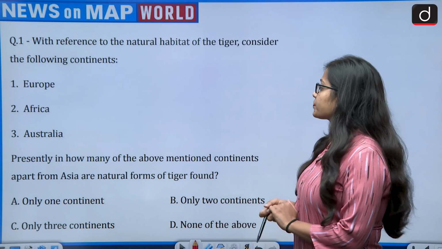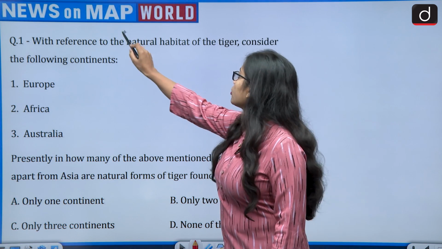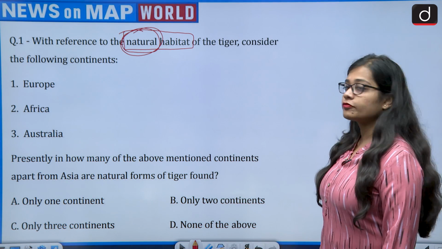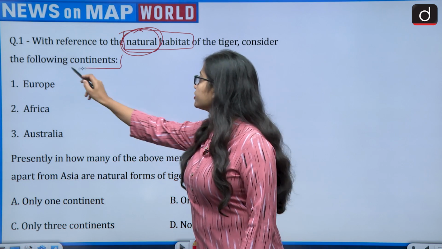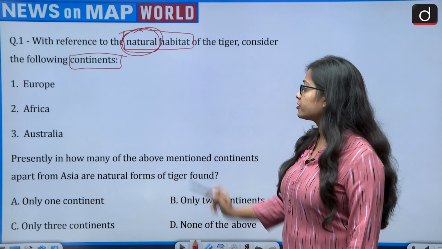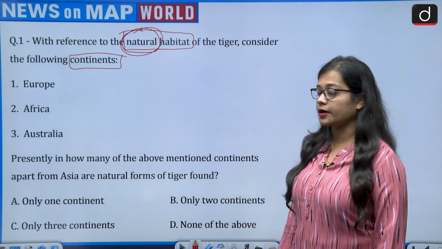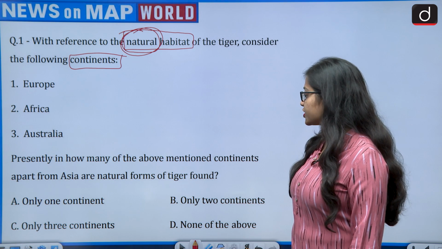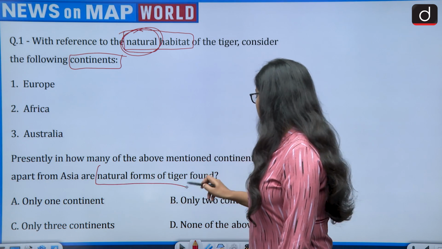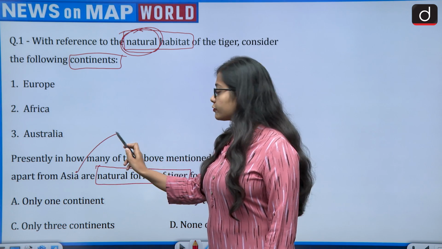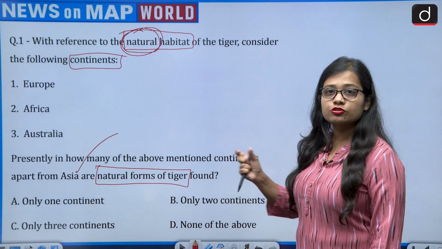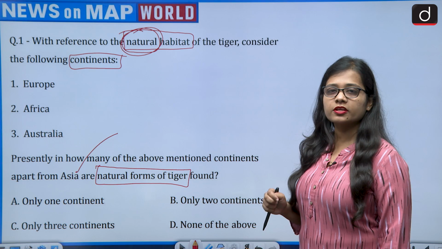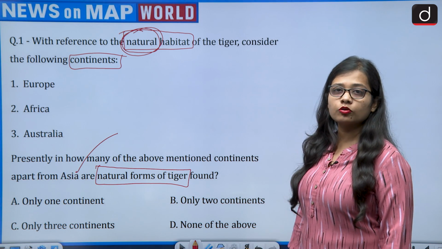So the question says, with reference to the natural habitat of the tiger, the important word here is natural, consider the following continents, not countries, it is talking about continents, that is Europe, Africa and Australia. Presently, in how many of the above mentioned continents apart from Asia are natural forms of tigers found? That is, it is not that tigers are translocated from one place to another. Naturally, tigers were born in those continents.